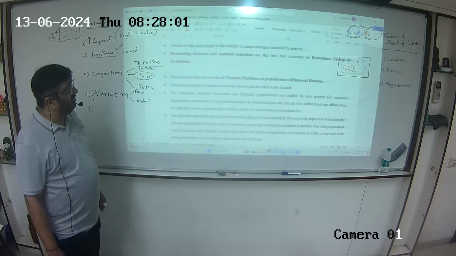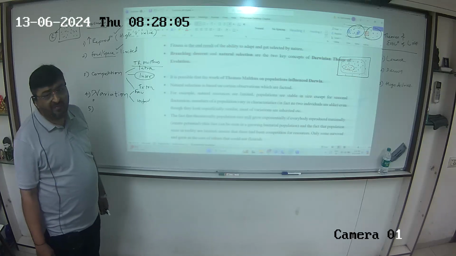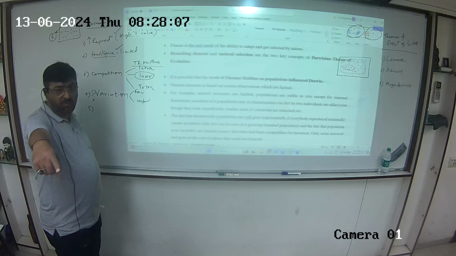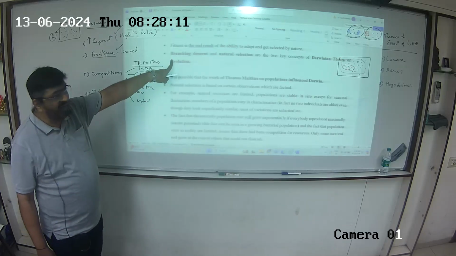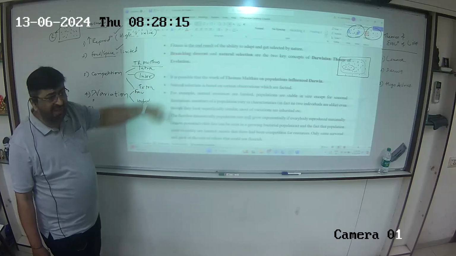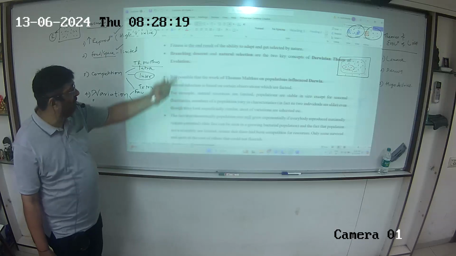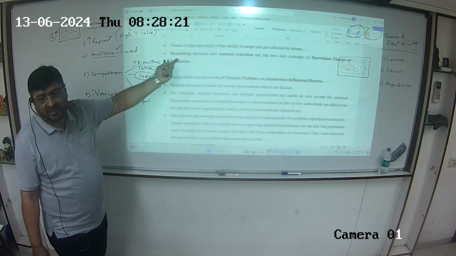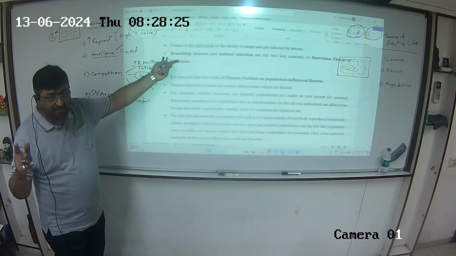Branching descent and natural selection are two key concepts of Darwinian theory of evolution. Are you able to keep track in the NCERT? Right? Branching descent and natural selection. Now one of these two we have understood: natural selection. What is the other in front of us? Branching descent. Right? One small diagram and you'll understand what is branching descent. Please be with me.